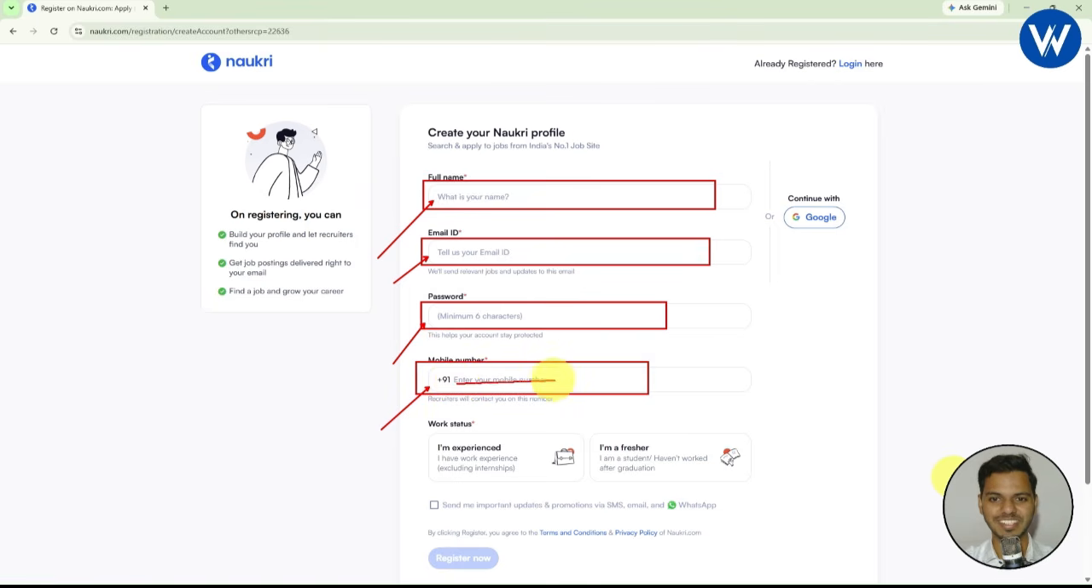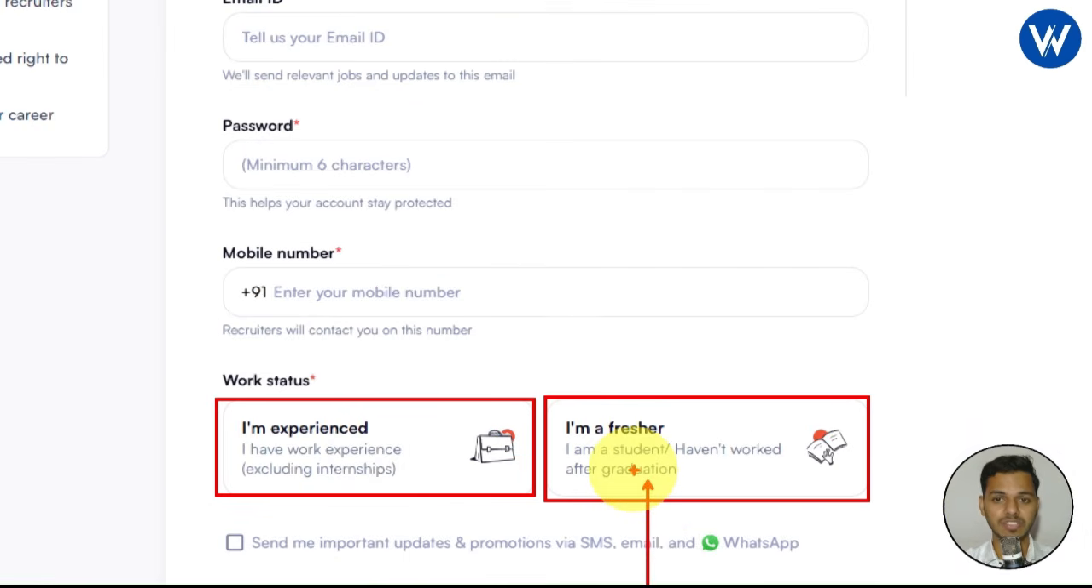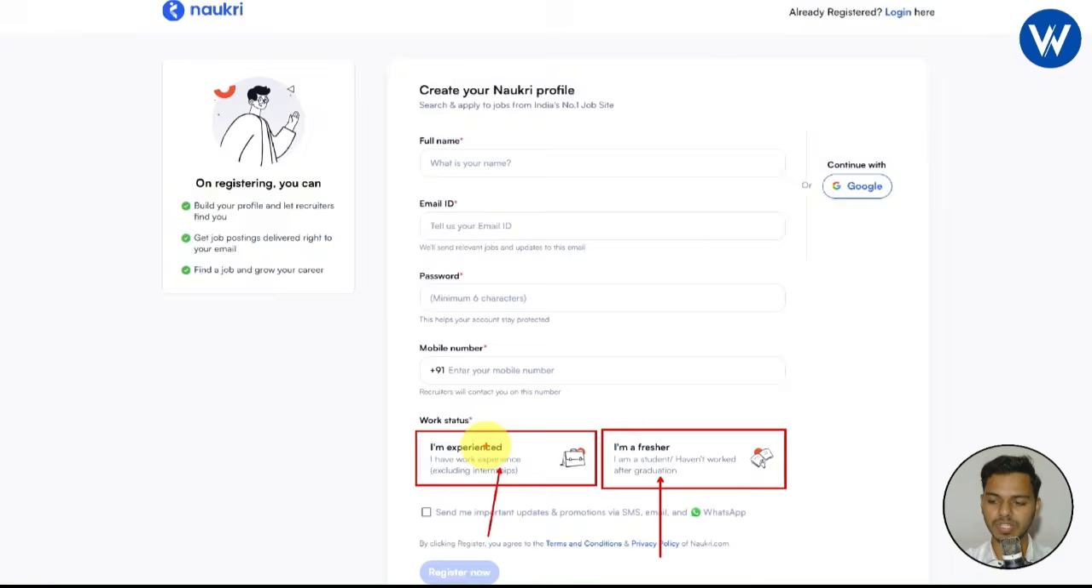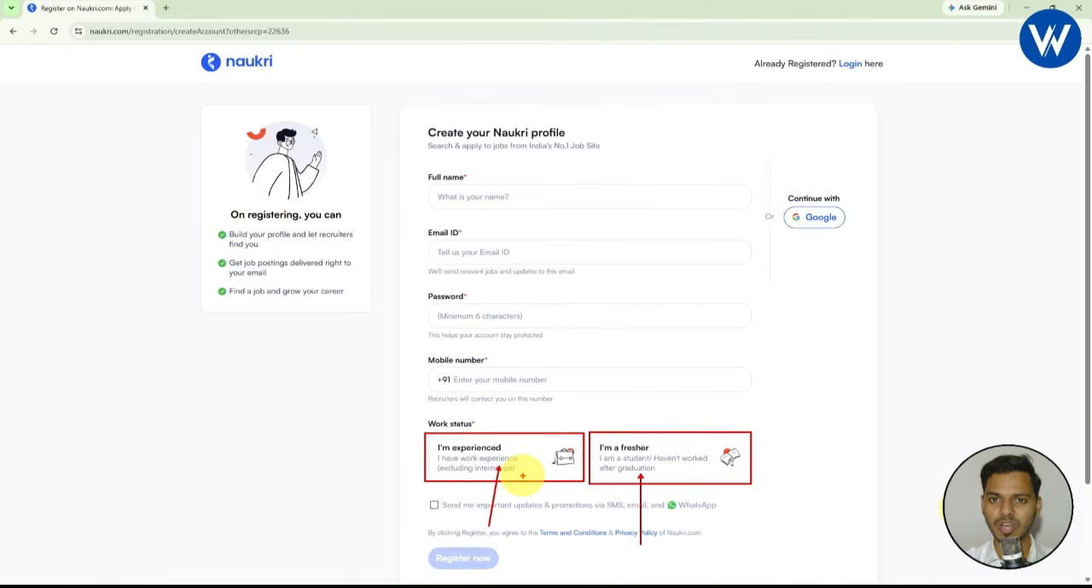Am I right? Yes. And next it will ask for the work status. So basically it will ask whether you are an experienced person or a fresher. Now let me tell you, if you are a fresher and if you are applying for your first job, you can go with the second option, which is I am a fresher. And if you are already an experienced person and want to create an account on Naukri, it is very simple. Just go with the first option, I am experienced. I have work experience excluding internship. Alright, I hope you are understanding.